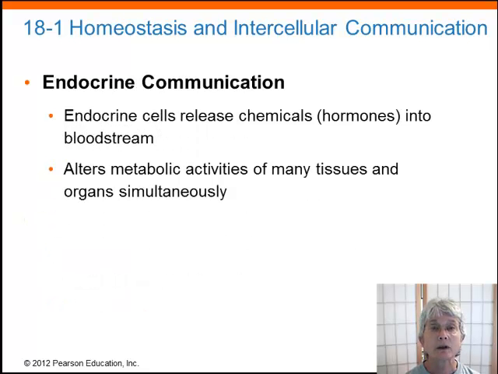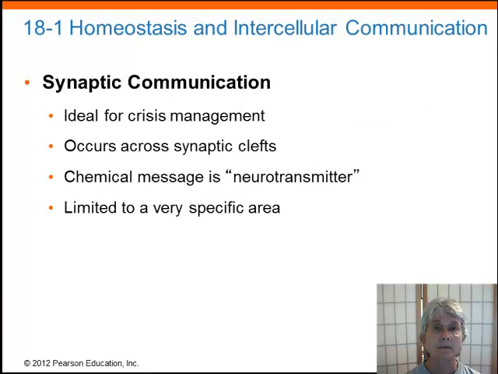Endocrine communication allows chemicals to be broadcast throughout the whole body. So in endocrine communication, chemicals called hormones are secreted into the blood and are transmitted everywhere throughout the body. Synaptic communication is a specialized communication of the nervous system. Chemicals are brought directly to the target cell and are secreted there.